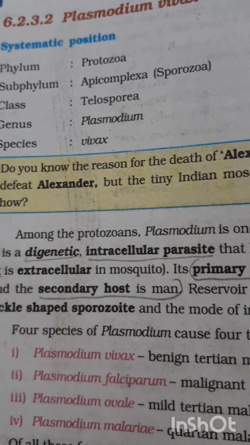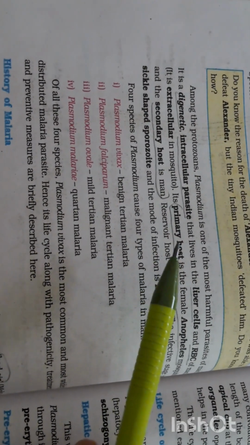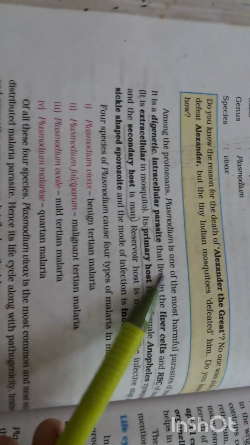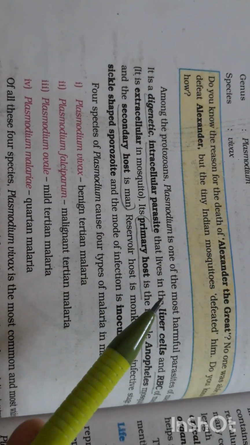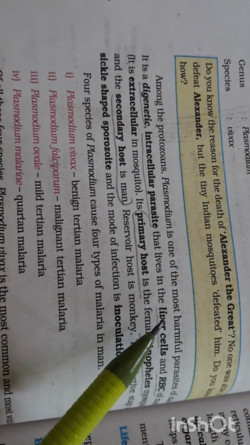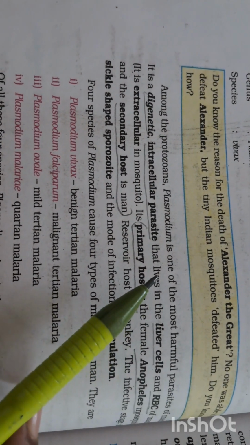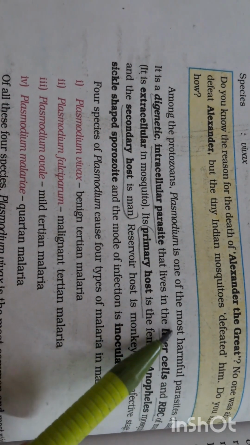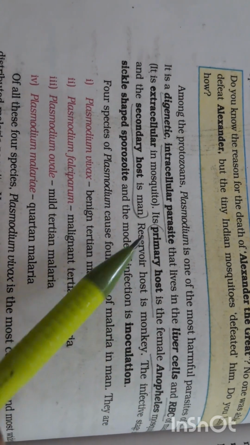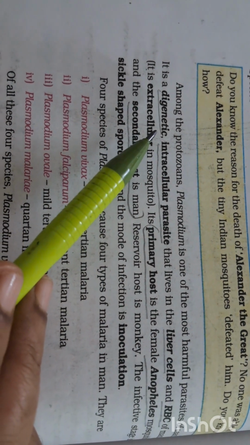Next we see the basic concepts of Plasmodium vivax. Plasmodium is one of the harmful parasites, and it is digenic.